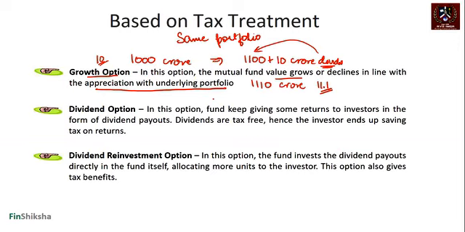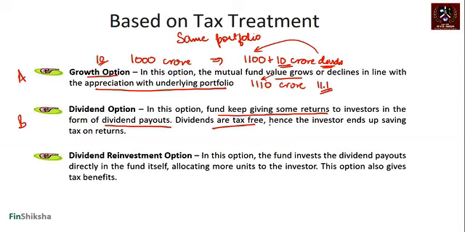Some people, however, may want dividends. They want to say, this 10 crore, why do you rather add it here? Why don't you give it to me? So the fund can keep giving some returns in the form of dividend payouts. Now we could have three investors. Investor A says, I don't want the dividend. Investor B says, I want the dividend. So for investor B, you could give the 10 out, right?